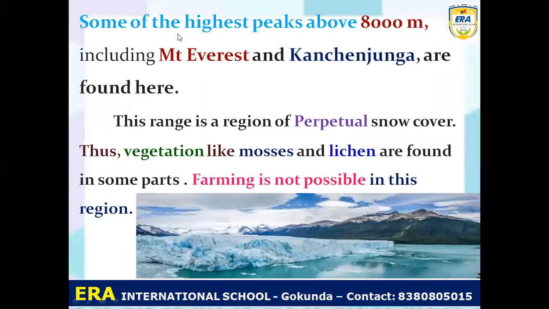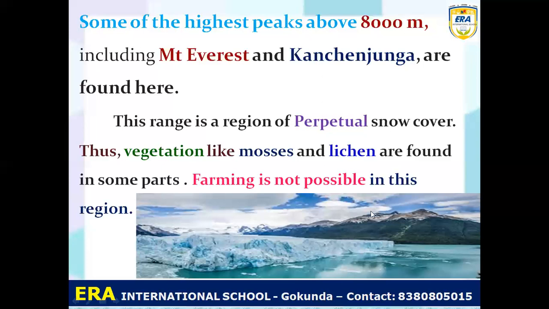Some of the highest peaks above the 8,000 meter, including the Mount Everest and Kanchenjunga, are found here. So in the Himadri, you know that more than 8,000 meter, there are two peaks or mountains there. One is Mount Everest, and second is Kanchenjunga. This range is a region of the perpetual snow cover. So you can see that it is always permanent. Perpetual means permanent. So you can see that completely here all the year only snow is covered there. And so here is no plant.